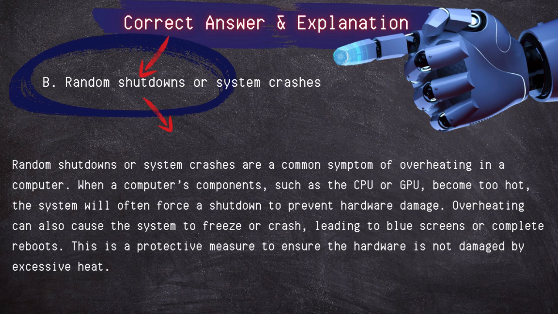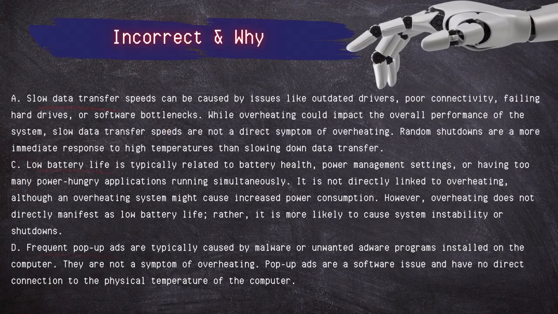When a computer's components such as the CPU or GPU become too hot, the system will often force a shutdown to prevent hardware damage. Overheating can also cause the system to freeze or crash, leading to a blue screen or a complete reboot. It is a protective measure to ensure that hardware is not damaged by excessive heat.